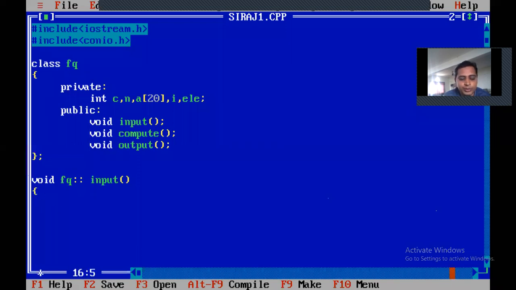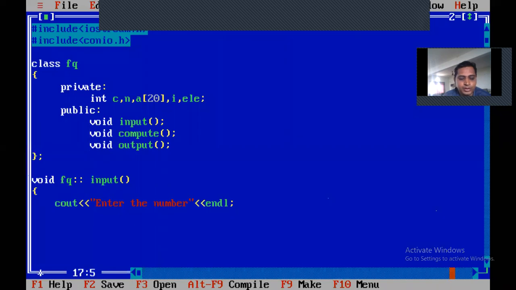What are your three inputs? First cout, give a message: enter the number. Then your space. See how I'm doing it, you have to write in that manner, as I have written.